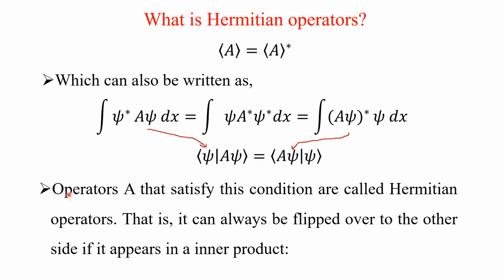So an operator A that satisfies these conditions is called a Hermitian operator. That is, it can always be flipped over to the other side if it appears in an inner product. That is, it can be flipped from the ket vector to the bra vector or from the bra vector to the ket vector. Your result does not change. So this is the basic definition for the Hermitian operator.